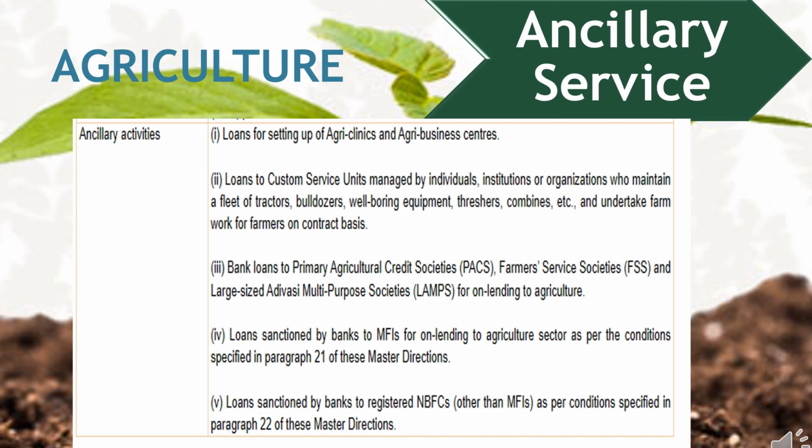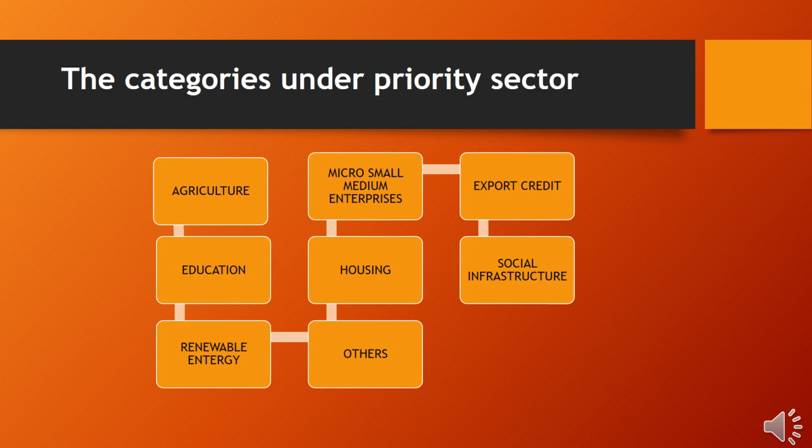Here are some of the examples for ancillary service of agriculture. Loans for setting up of agri-clinics and agri-business centers. Loans to customer service units managed by individuals, institutions or organizations. Bank loans to PACS, FSS, MFIs and NBFCs will come under ancillary services. Till now, under priority sector sub-target, agriculture we have completed. In the next session, we will start micro, small and medium enterprises.